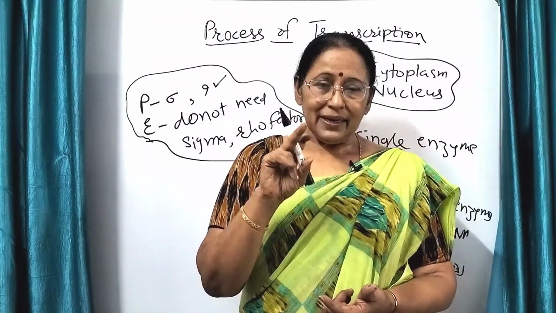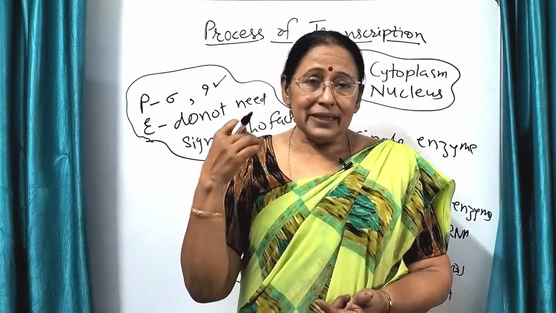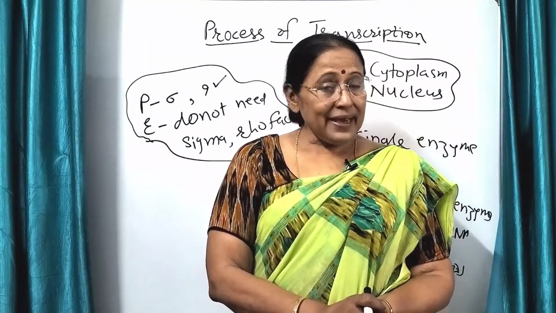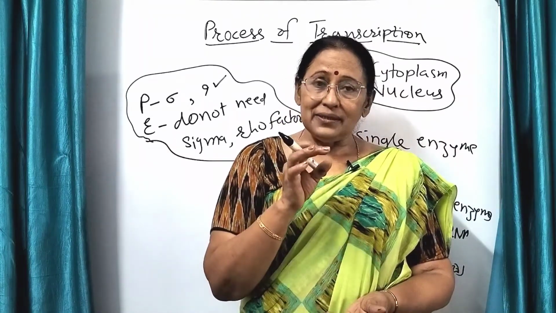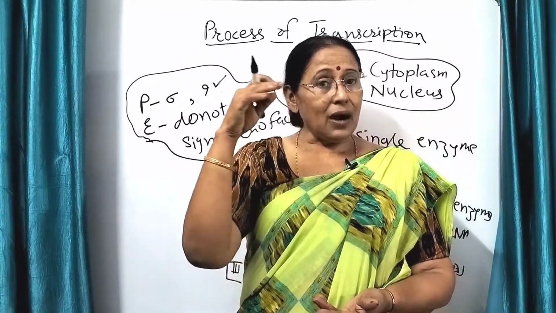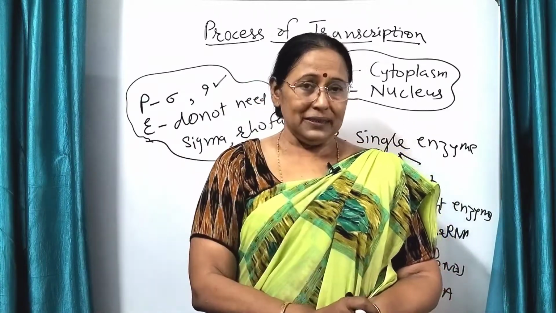Translation takes place in cytoplasm, and the RNA formed is already in cytoplasm in case of prokaryotes, whereas in case of eukaryotes, they are present inside the nucleus, then they will come out of the nucleus and then carry out translation in the cytoplasm.